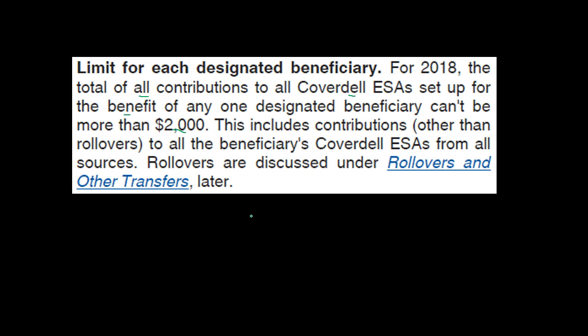Rollovers are discussed under rollovers and other transfers. So if we're talking about a rollover, we're talking about it going from one account to another, possibly one account that has a tax benefit in some way to another. That's a different kind of thing than what we're talking about here, which would be the straight contributions. So we would want to go into rollovers if we have a situation where we're rolling some money out of one account to another that may have tax benefits.